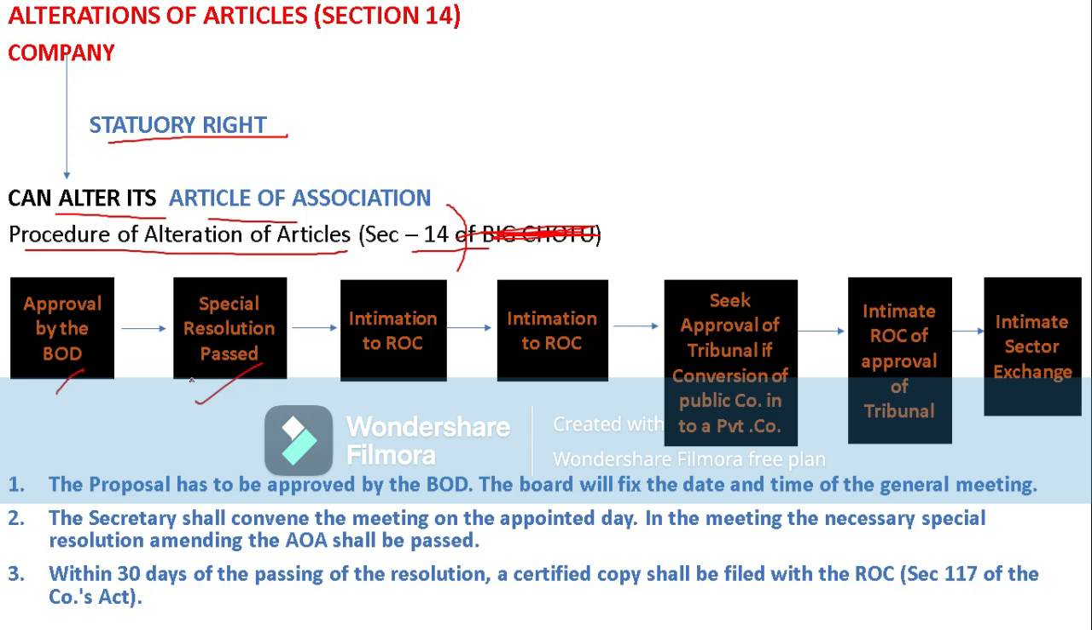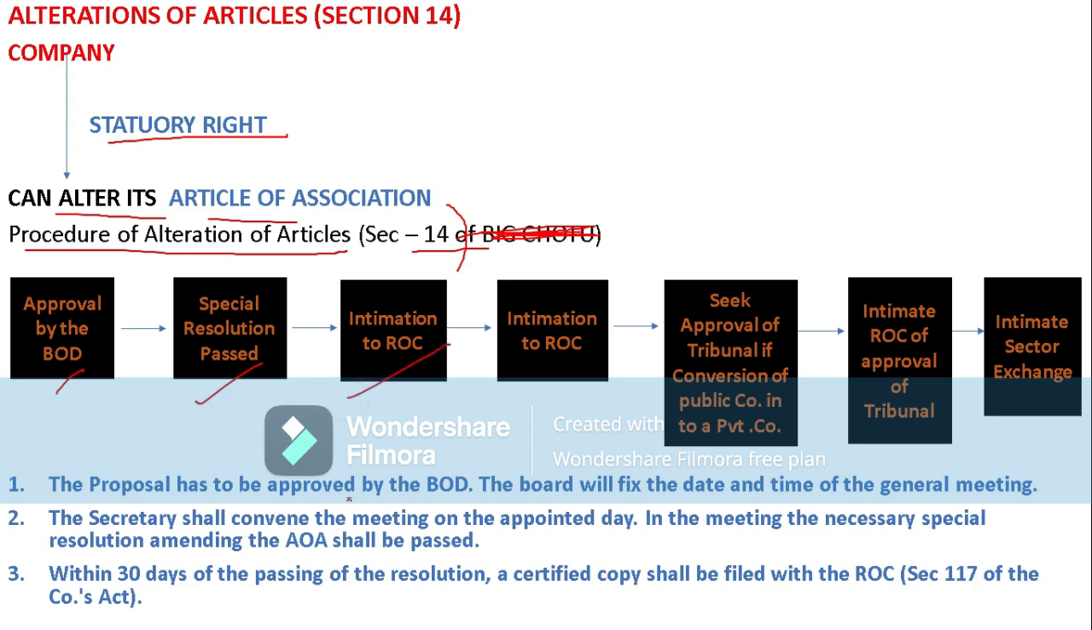Now, there will be shareholders and directors of the company. Depending upon the requirement, they will pass a special resolution, which is conducted by the meeting convened by the secretary, and the AOA shall be passed. And coming to the third aspect, intimation to ROC.